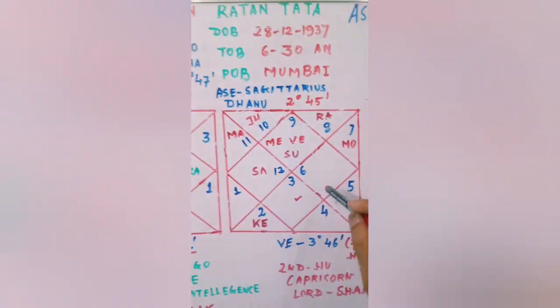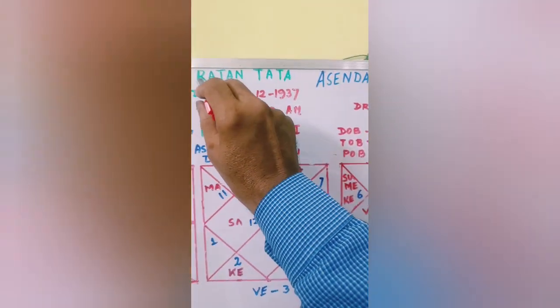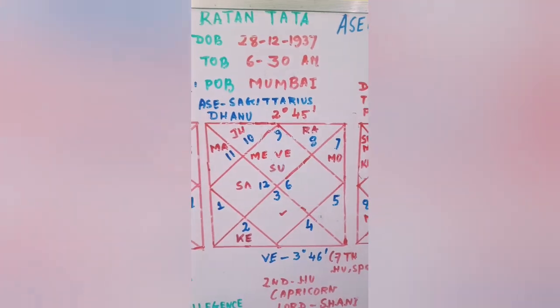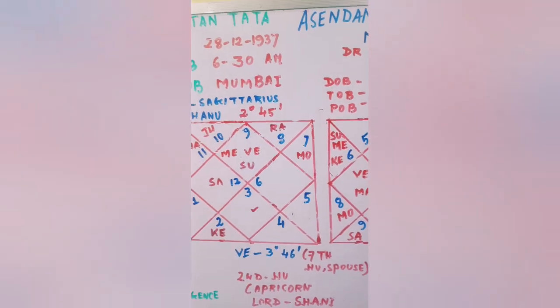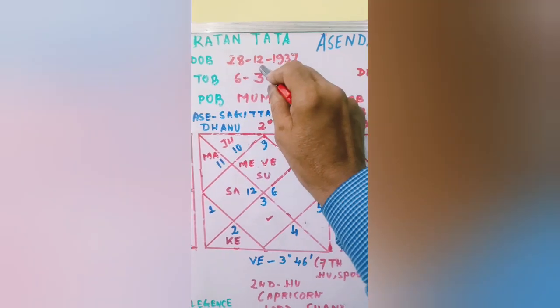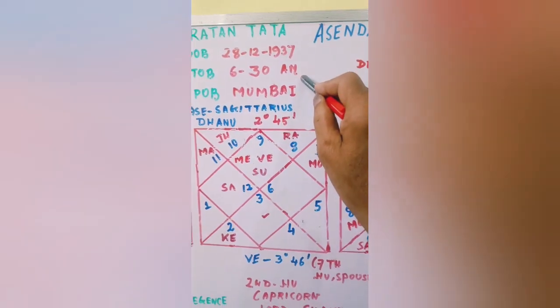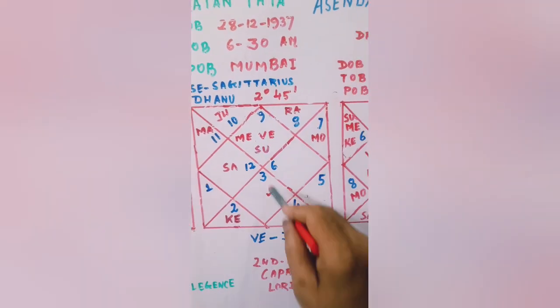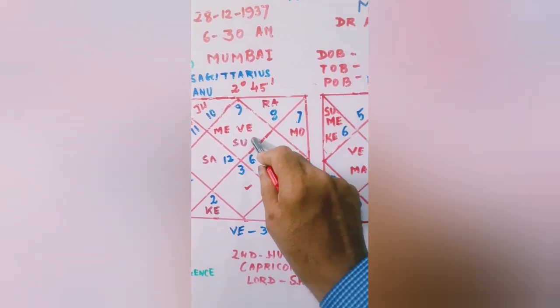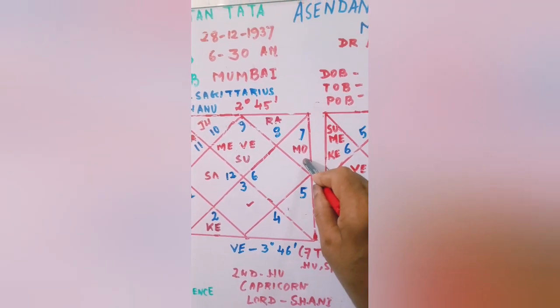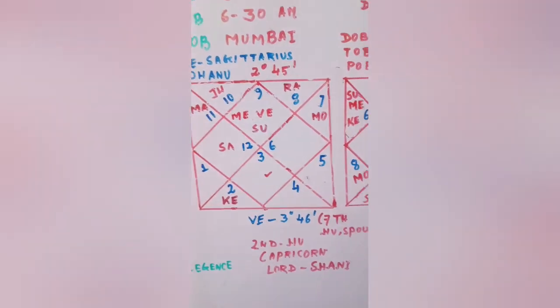Now coming to the next chart. It is the chart of Sir Ratan Tata, the chairman of Tata Group. Date of birth 28 December 1937, 6:30 a.m. time of birth, place of birth Mumbai. Ascendant is Sagittarius, Dhanu, and Libra is the moon sign, Tula Rashi, Dhanu Lagna.